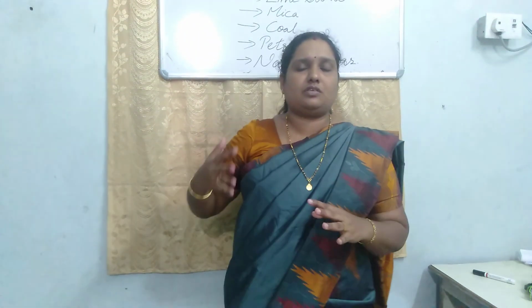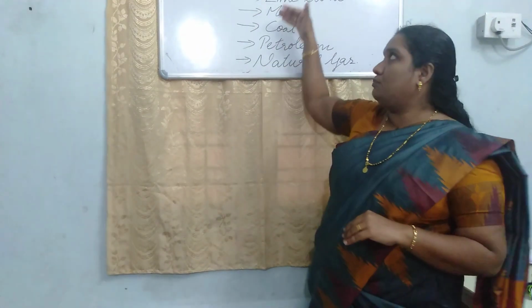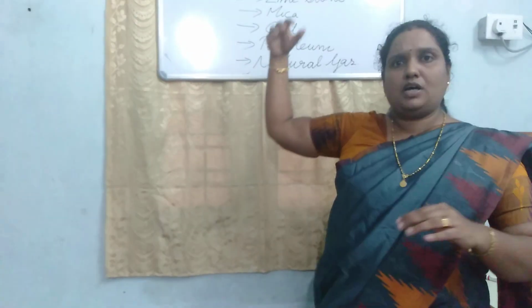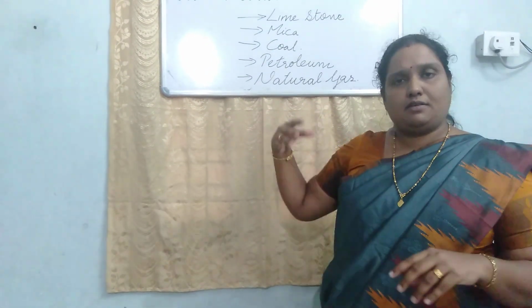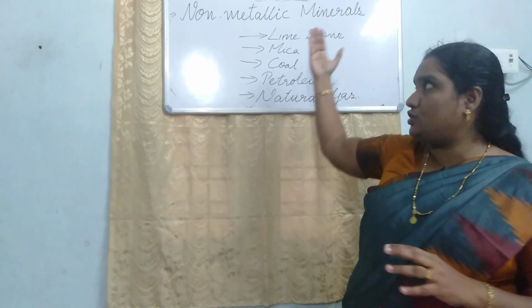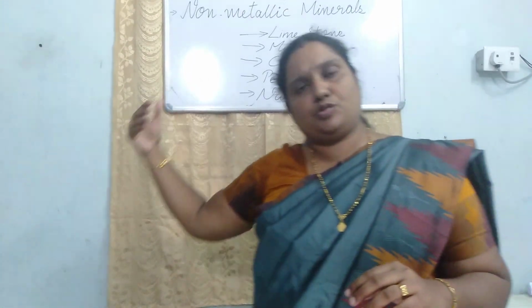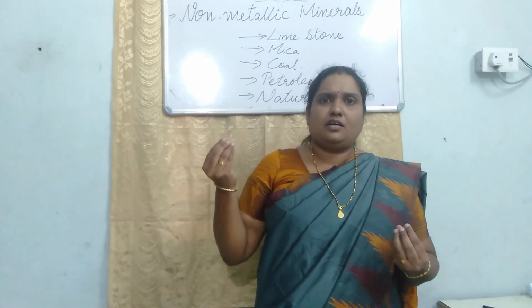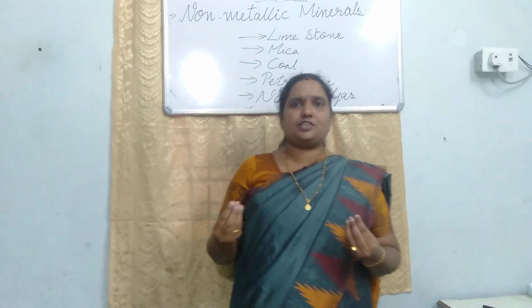So this is the main topic which we are dealing with in this video. Five important non-metallic minerals are there that we studied. The first one is limestone. It is a simple stone which we see around. Then mica. The first one is used for construction purpose, and mica is used in electrical industries and the glass making industry. Then we all know about coal. Earlier people used it as a conventional energy resource. It is mainly used for producing heat. And now in thermal power plants this coal is used.